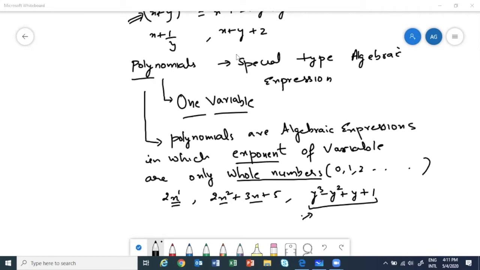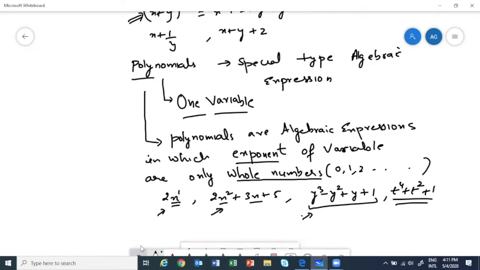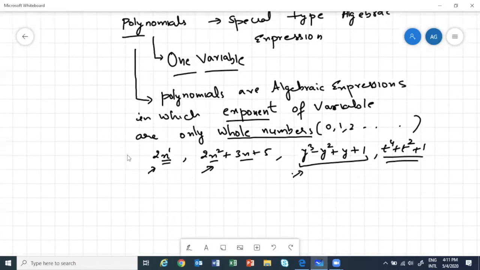This expression only has one variable, that is x. This one again has only variable x. This one only has y. I can have t also, say t power 4 plus t square plus 1. So it should be in one variable, and then the power can only be a whole number.